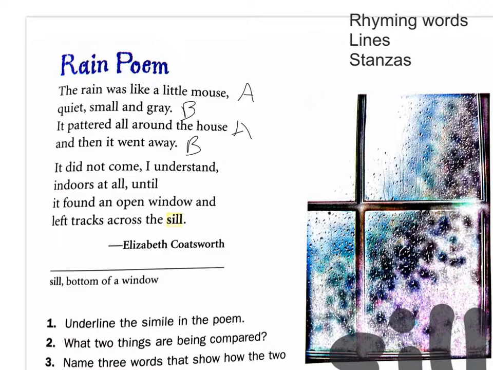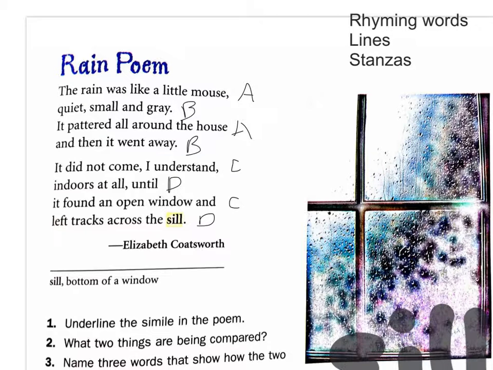For stanza 2, it did not come, I understand, indoors at all until it found an open window and it left tracks across the sill. So we've got stand, which is a new rhyme. Stand, gray, mouse, no, new rhyme. So stand and until sill. So the rhyme scheme of this poem is A, B, A, B, C, D, C, D.